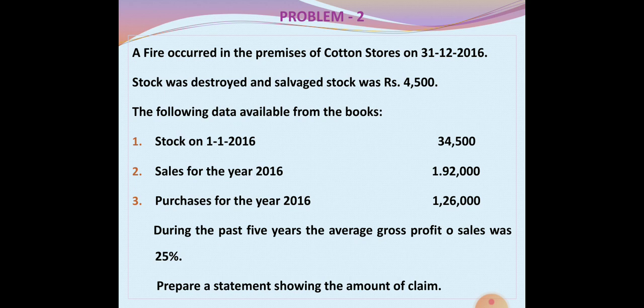Stock on 1/1/2016, 34,500, that is the opening stock. Sales for the year 2016, 1,92,000. Purchases for the year 2016, 1,26,000. During the past 5 years, the average gross profit on sales was 25%. With the help of this, we have to ascertain the amount of claim.